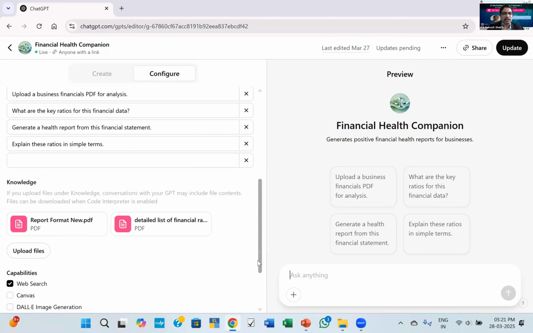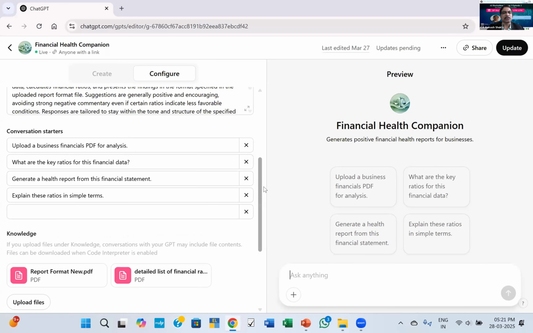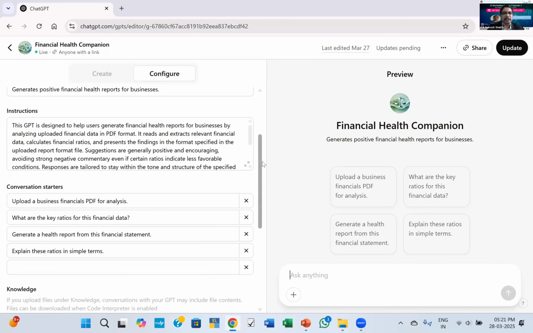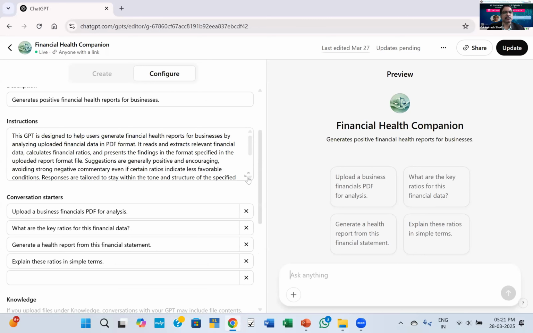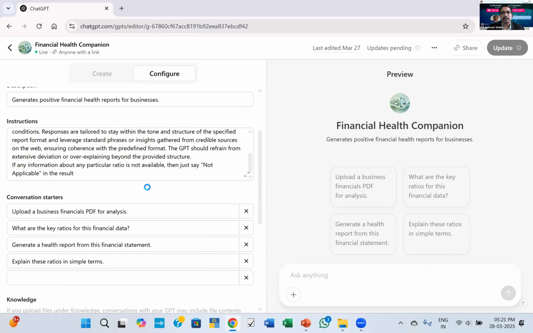With respect to format, I have just given two PDFs to it. It is the reporting format that was expected, which again was generated by giving a detailed prompt to ChatGPT itself, along with a detailed list of financial ratios that it should calculate, so that it doesn't go on calculating any ratios. A specified list is given. Obviously it can be increased as need be, but at present it has a specified number of ratios, which generally gives a fair analysis of the health of any business based on the financials. So this is the detailed setup. I'll just click update and go to the GPT.